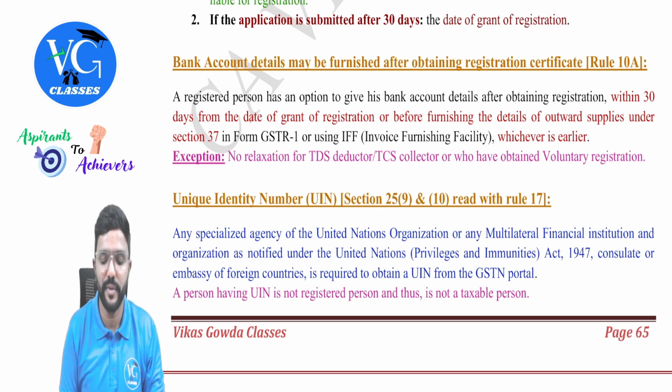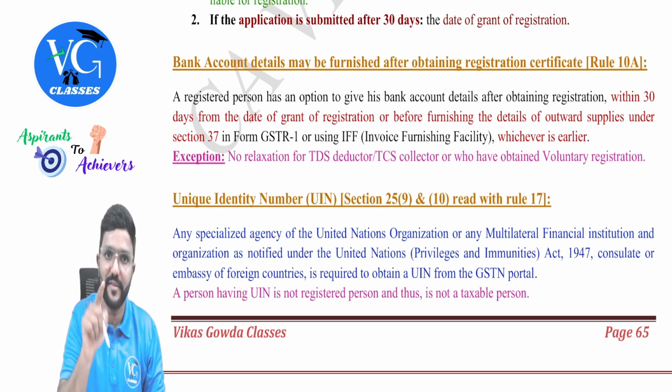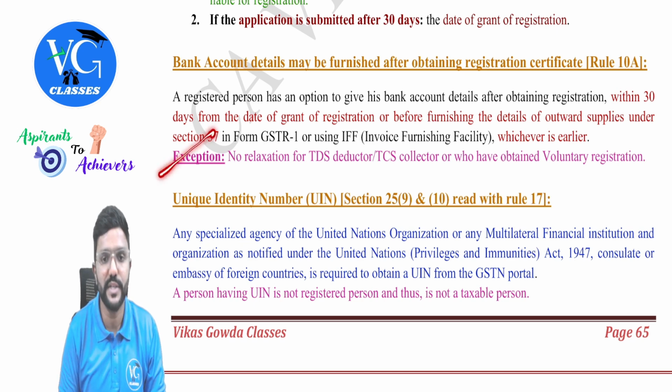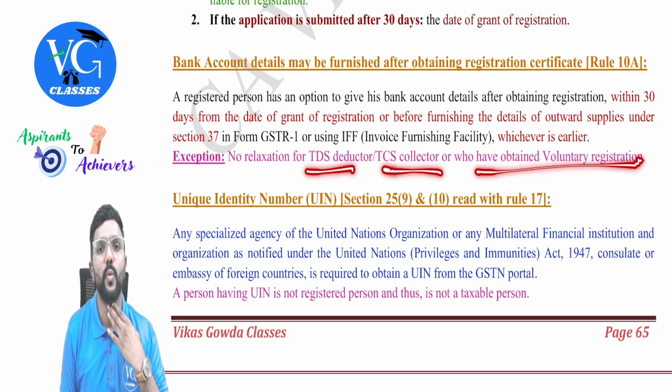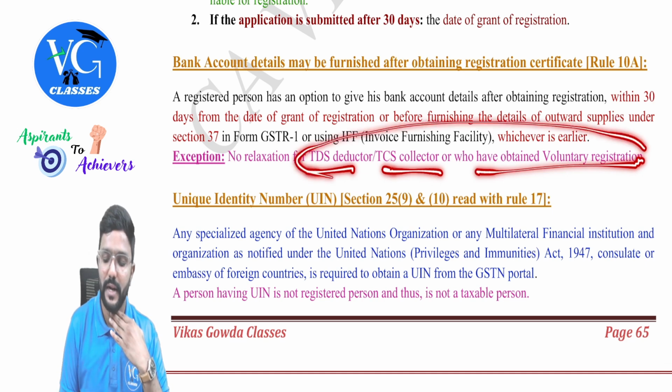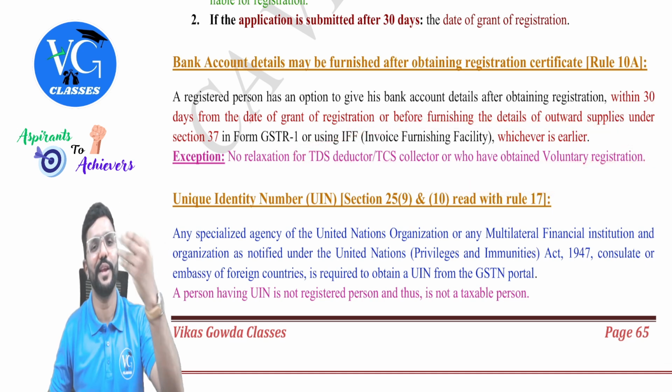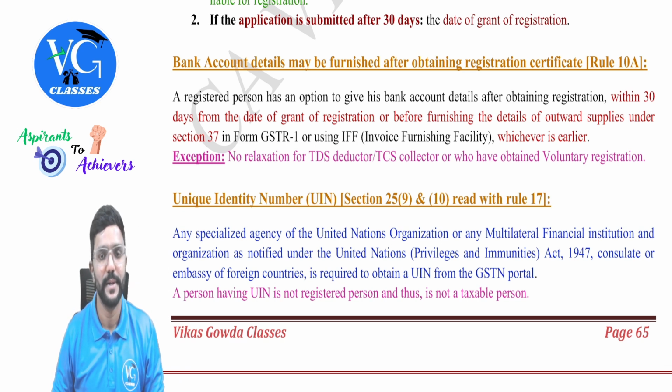Or if they are following QRMP, their first IFF. For the first 2 months of the quarter, they have to give the details of outward supply in IFF. That is for the first month. Okay. Exception is no relaxation for TDS deductor, TCS collector, or the person who has obtained voluntary registration. For them, at the time of registration itself, they have to give the bank account details.